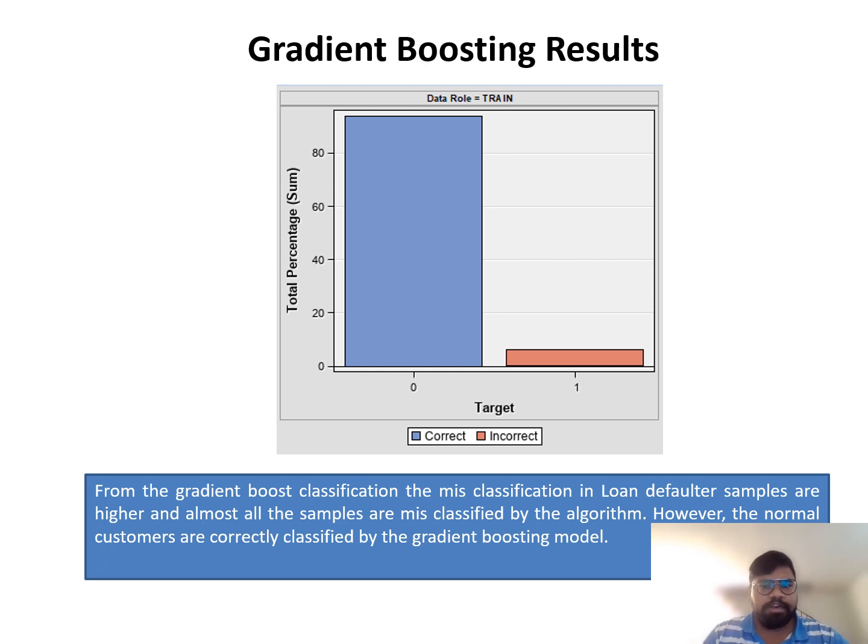When coming to gradient boosting results, here in the gradient boosting classification, the misclassification in loan defaulter samples is higher, and almost all the samples are misclassified by the algorithm. However, the normal customers are correctly classified by the gradient boosting model.